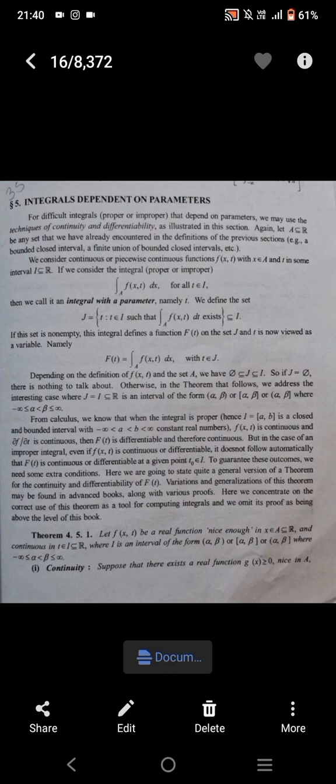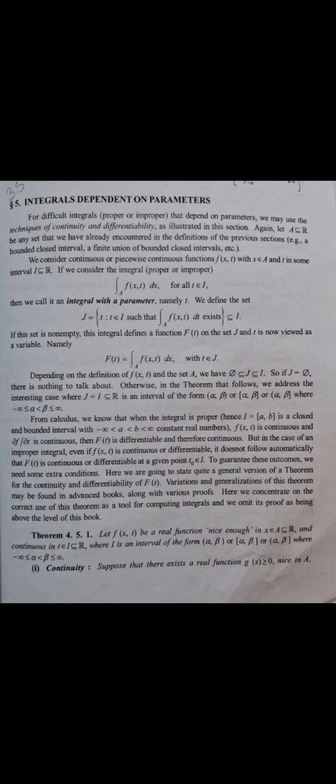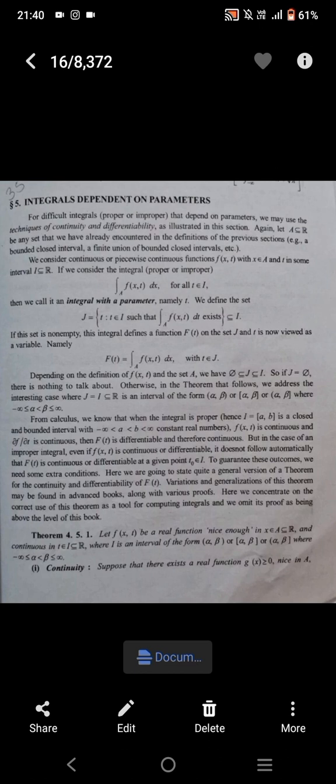We consider the continuous or piecewise continuous function f of x comma t, with x belongs to A and t in some interval I, and I is a subset of R. If we consider the integral, proper or improper, over A of f of x comma t dx for all t belongs to I, then we call it an integral with parameter, namely t. We define the set J equal to the set of t such that t belongs to I such that the integral over A of f of x comma t dx exists, and which is a subset of I.